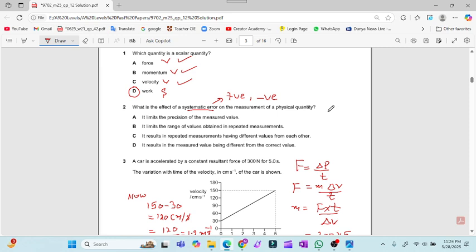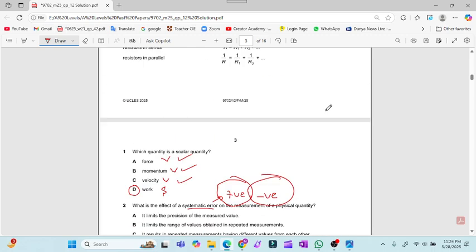As I have told you earlier, due to the systematic error, for example, if we consider the systematic error of a vernier caliper or the micrometer, then this error can be positive and this error can be negative, and it will give you a different reading as compared to the true value or the correct value. So for question number 2, option D is the valid option. Now question number 3.